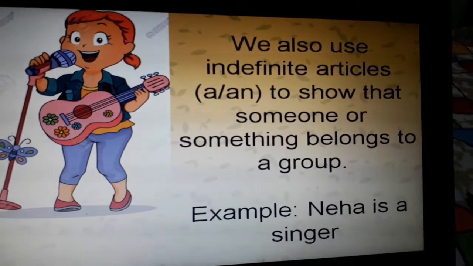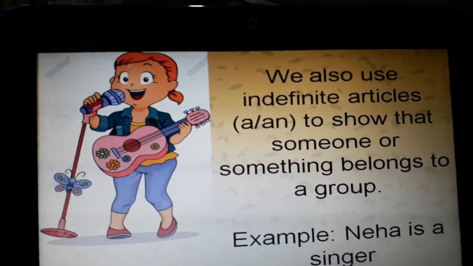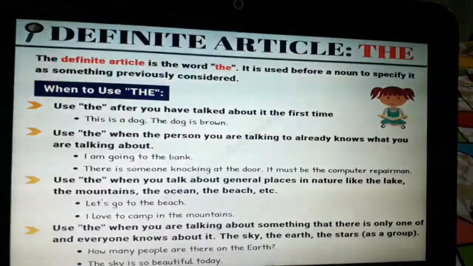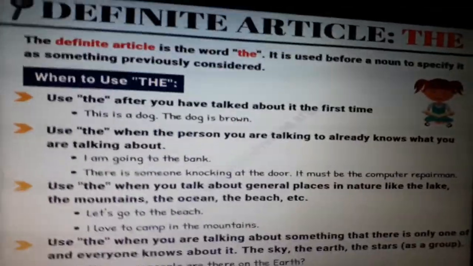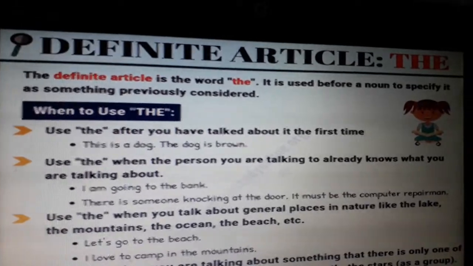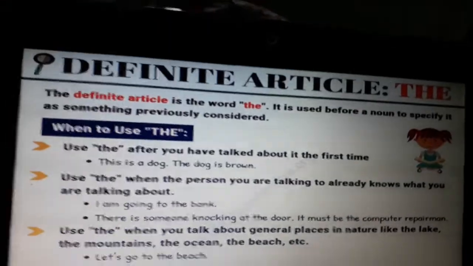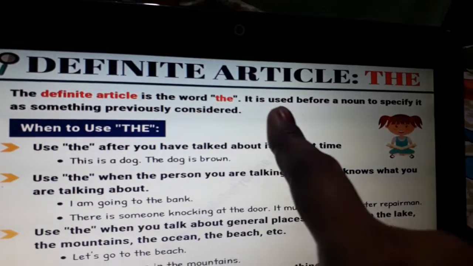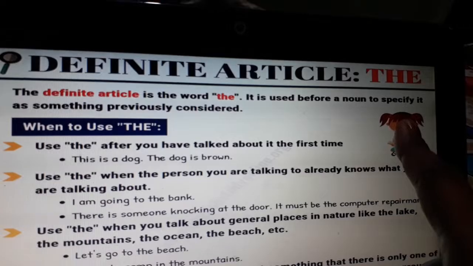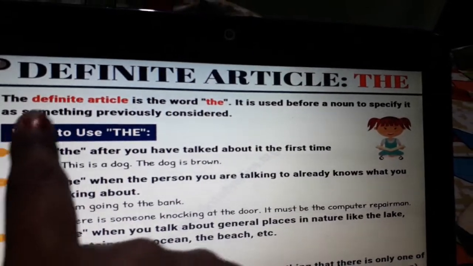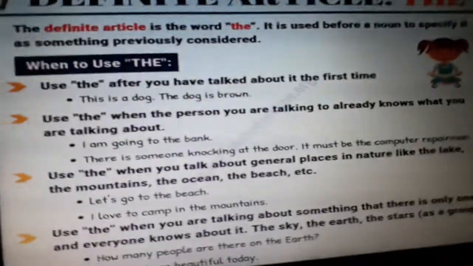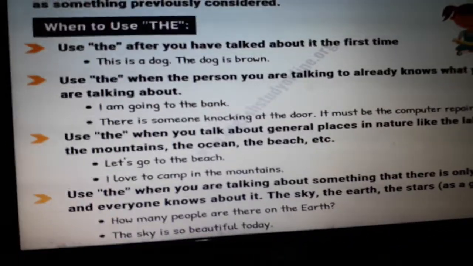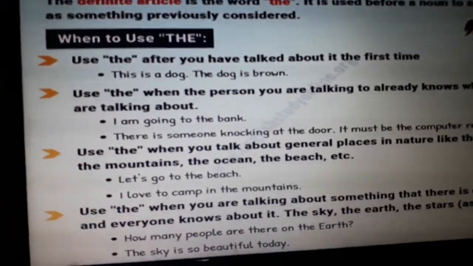Like Neha is a singer. Like Neha belongs to the group of singers. Now article the. See, article the is also known by another name, that is definite article, because it is the fixed article. So the definite article is the word the. It is used before a noun to specify it as something previously considered. Means if we have talked about it previously and we are talking about it again, then we can put the before it.